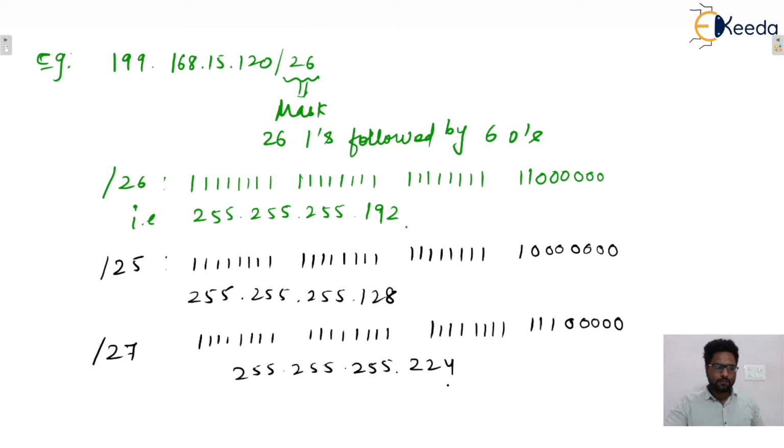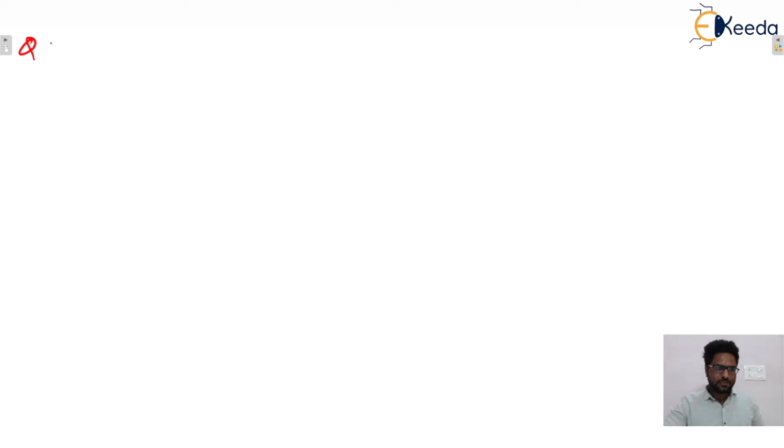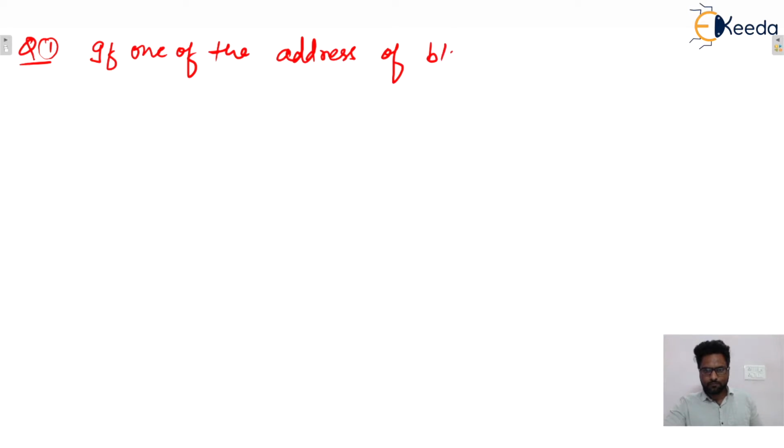Okay, right now the next one, let's say first question. Let us consider one example. Let's say one of the addresses of a block is given. Block means what? A group of IP addresses. In that particular group of IP addresses, one IP address is given, isn't it? Let's say the IP address is 201.19.89.99/26, isn't it? So how to find the number of addresses in that particular block?